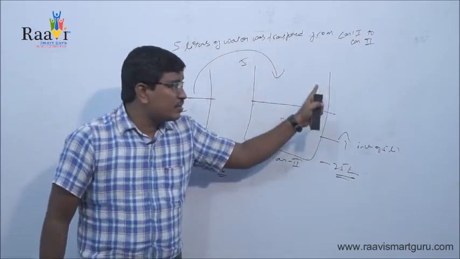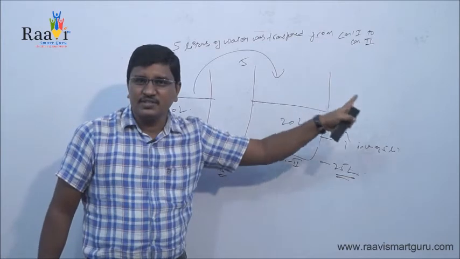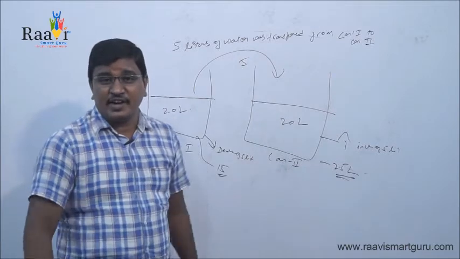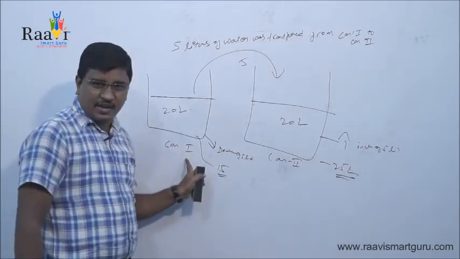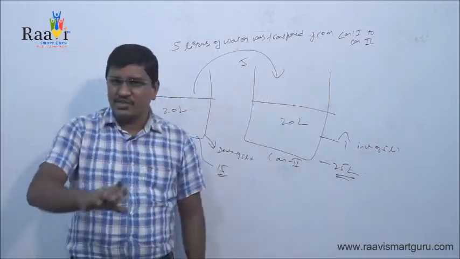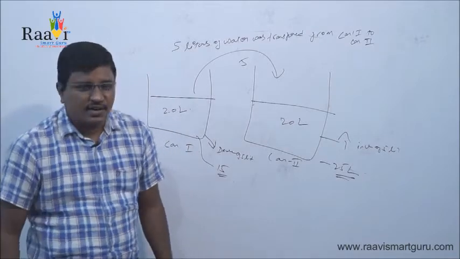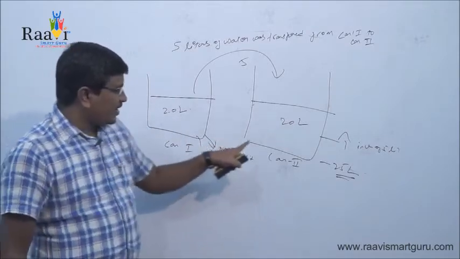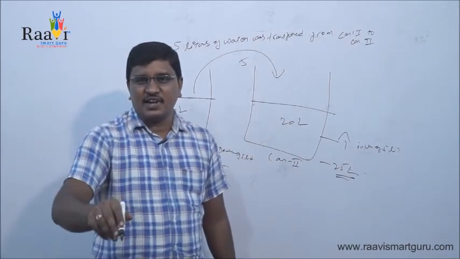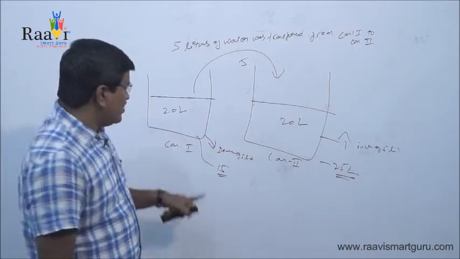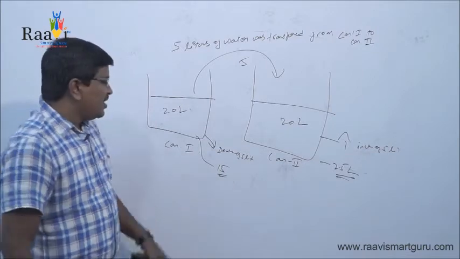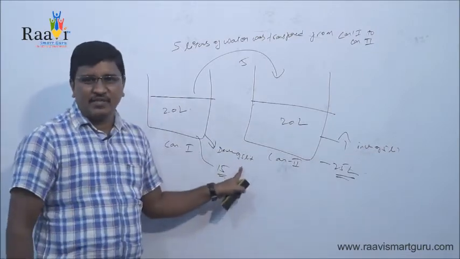Transferring 5 liters of water from can 1 to can 2 is a business transaction. Let us assume that it is a business transaction. Now this transaction has affected two accounts. Let us assume can 1 is account 1 and can 2 is account 2. What the double entry system says is that every business transaction will affect two accounts. In this case also, the transfer of water from can 1 to can 2 affected two cans. There is a decrease of 5 liters in can 1, that is one effect.